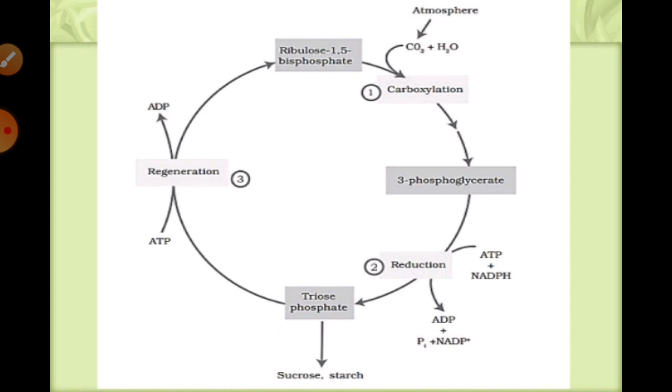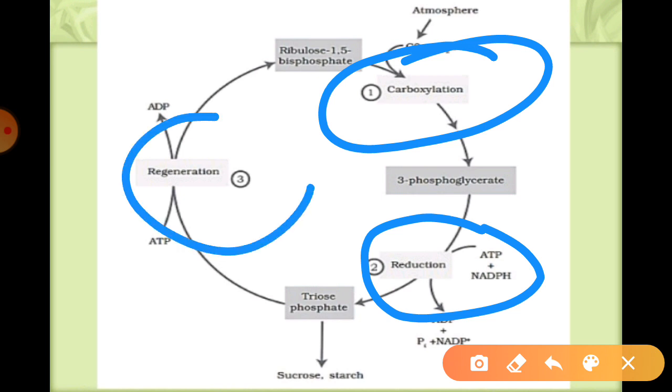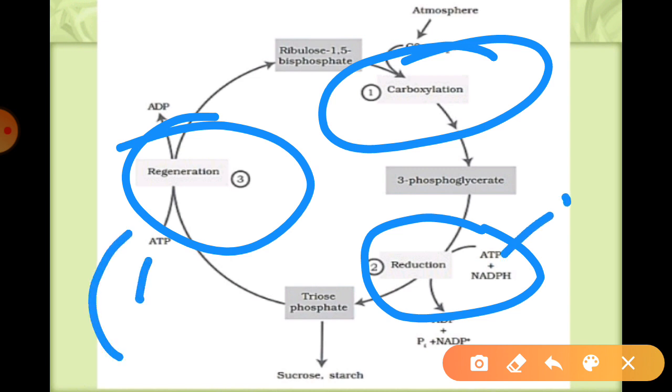As I have already told you, you must follow and learn this C3 pathway, especially these steps, right? As I have already told you, in the last step, the regeneration process, one molecule of ATP is used again: 2 molecules are utilized over here and 1 is over here. So 3 molecules of ATP and 2 molecules of NADPH are utilized for the completion of the regeneration and the formation of this ribulose bisphosphate. In such a way it is always very helpful for the formation of glucose, right?